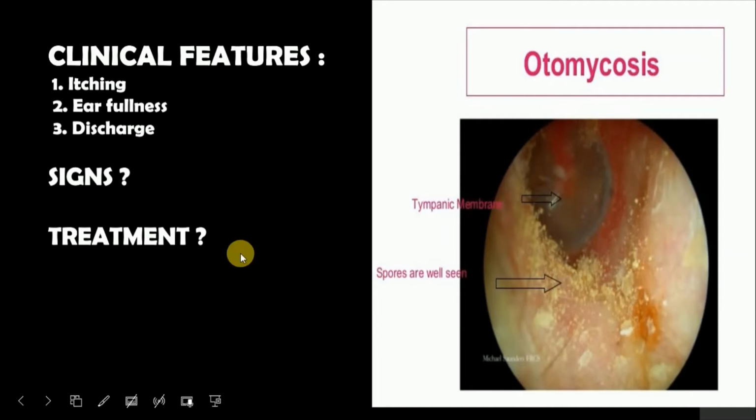Sometimes the fungal hyphae penetrate and involve the epithelium. In this case, we need to remove the superficial epithelium. For that, we use a keratolytic. What's that? That's basically 2% salicylic acid in alcohol, or we can use acetylcysteine as well. They work as keratolytics to remove the superficial epithelium.